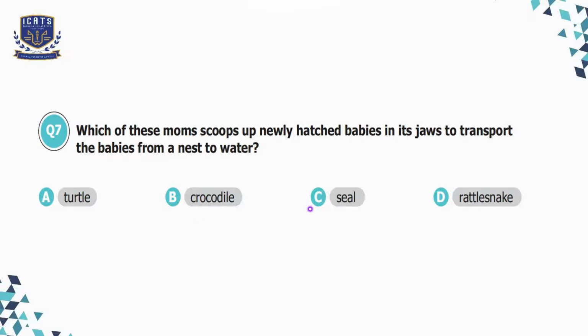But let's check the other options as well. Option C, seal. Seals give birth to live young and do not carry them in their jaws, so option C is also incorrect. Option D is rattlesnake. Rattlesnakes do not carry their babies in their jaws. So we will choose option B here.